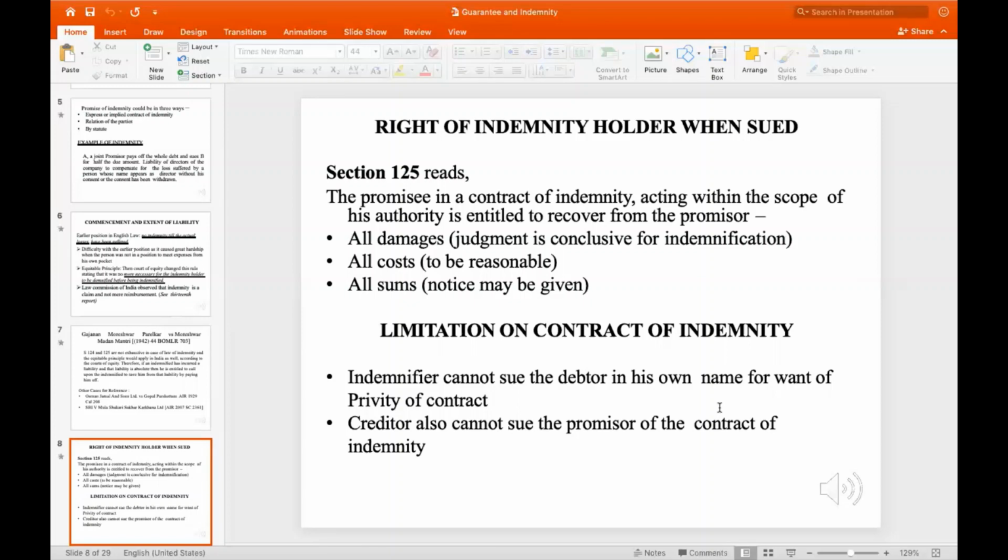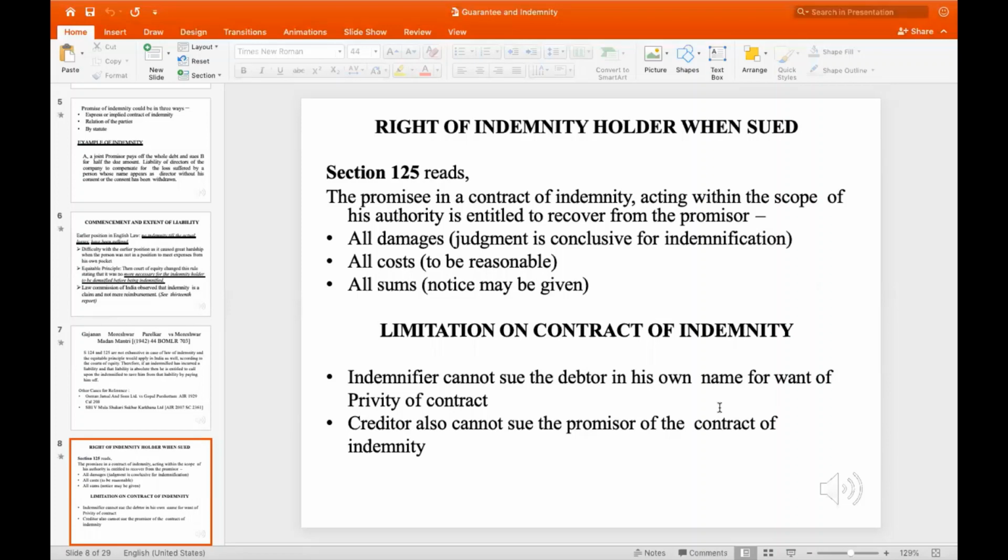Now let's come to the rights of the indemnity holder. What are the rights of the indemnity holder when he is sued? Section 125 reads that the promisee in a contract of indemnity, acting within the scope of his authority, is entitled to recover the sum promised for all the damages that have been incurred, all costs, which is situational based on interpretation, as well as all sums as the notice may be given accordingly.